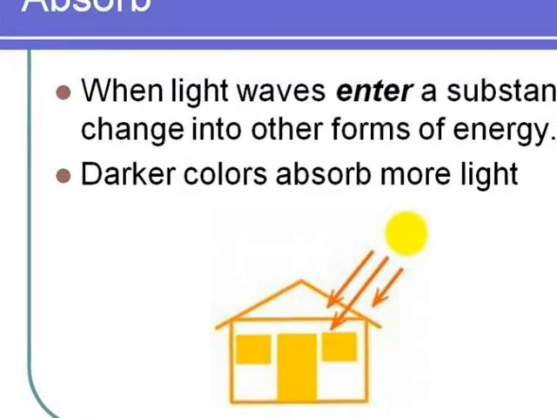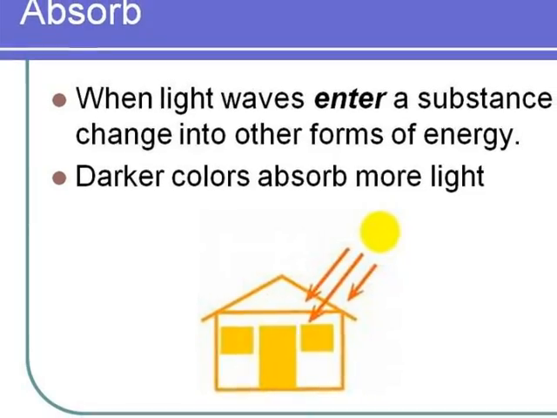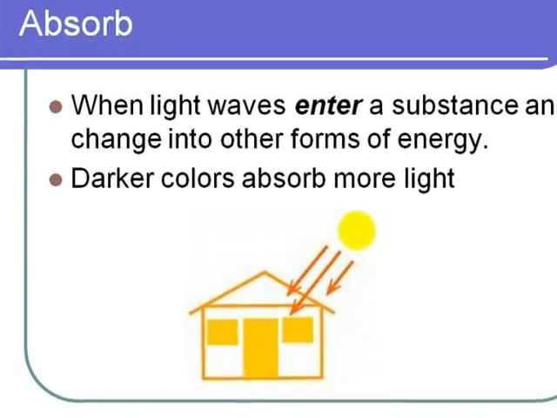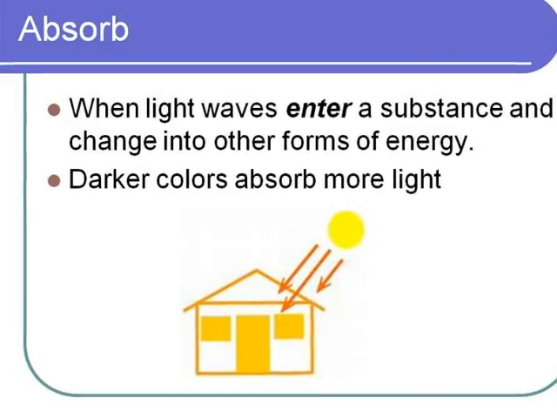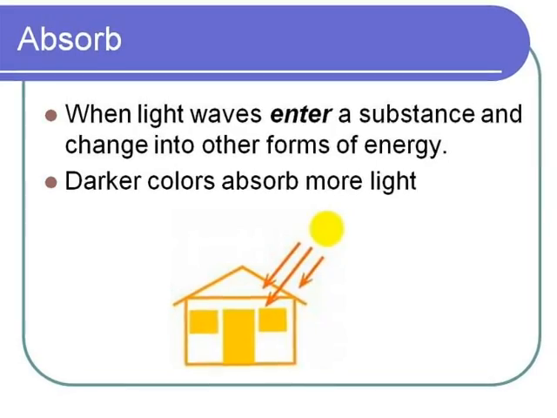Light not only is reflected, but can also be absorbed when it strikes an object and changes into a different form of energy. The darker the color, the more light gets absorbed, and the hotter the object will become.